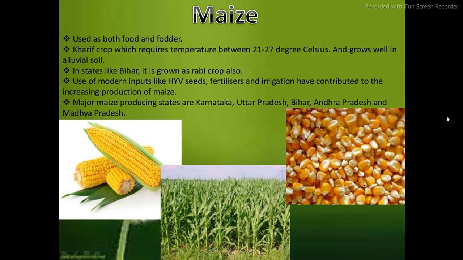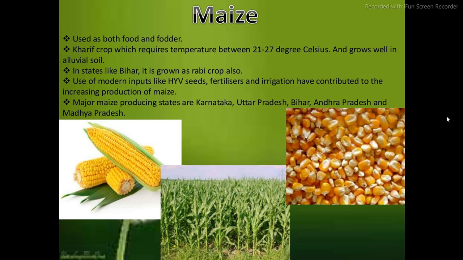This is a Kharif crop which requires a temperature between 21 degrees Celsius and 27 degrees Celsius and grows well in alluvial soil. In states like Bihar, it is grown as a Rabi crop. Only in Bihar is it grown in the Rabi season.